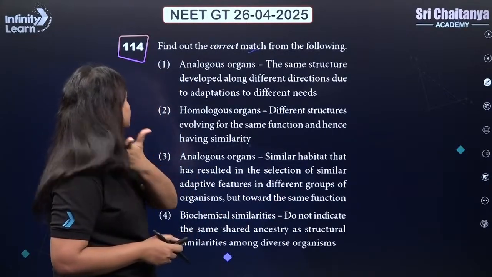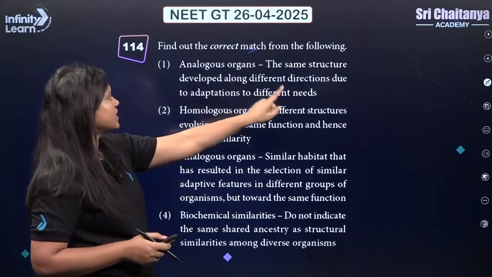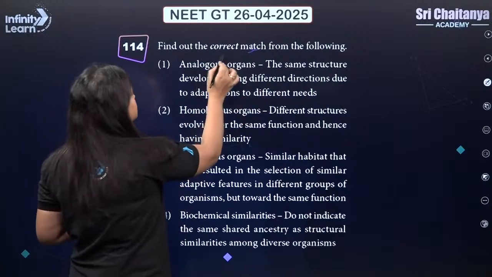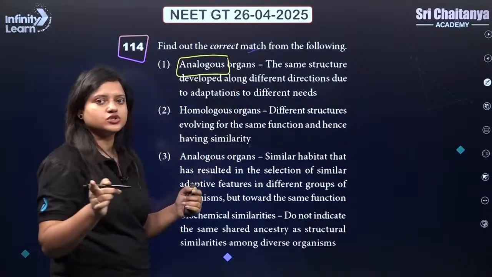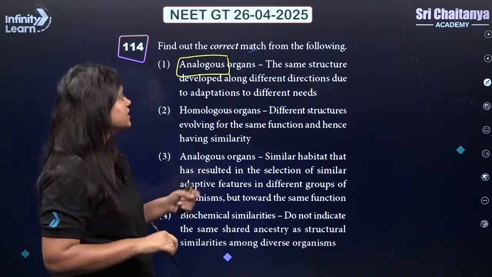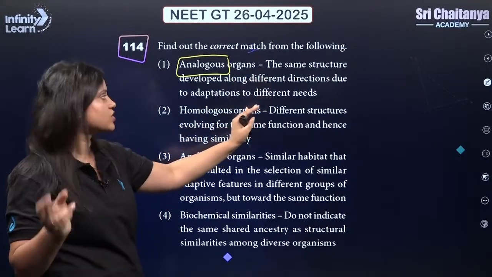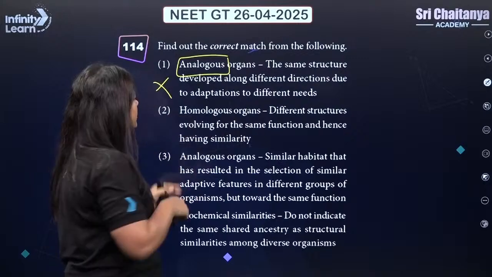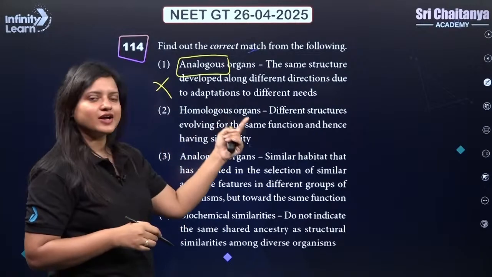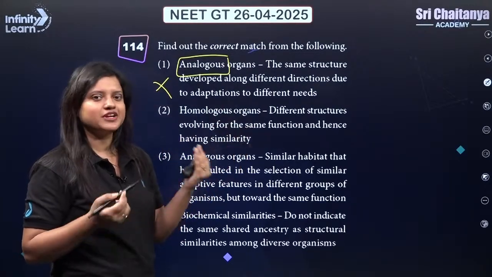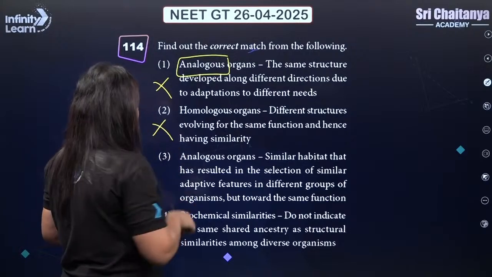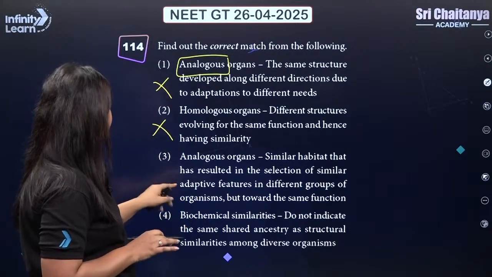Analogous organs have the same structure. So analogous stands for different structure and same function, right? Here they are saying that it has the same structure. No, that is homologous organ. So this is wrong. Homologous organs have different structure. No, they have the same structure but different function. So both of them are wrong.